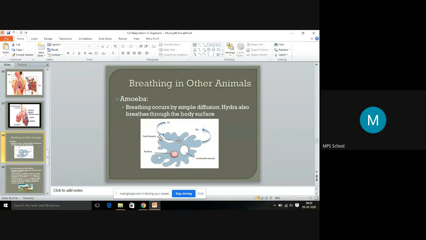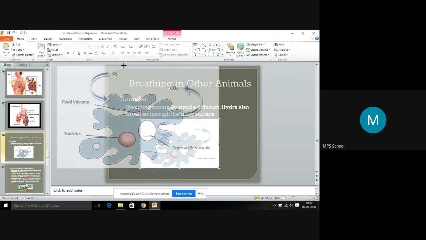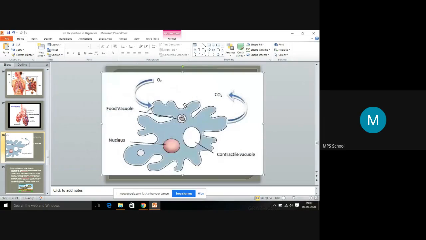See here in this image, this is the structure of the amoeba. It absorbs the oxygen, and through the respiration process the carbon dioxide is released from the body surface.